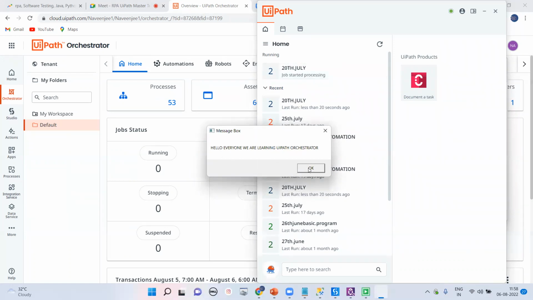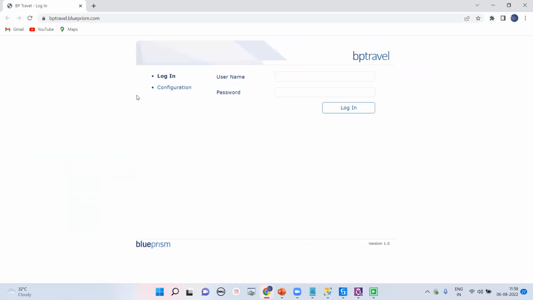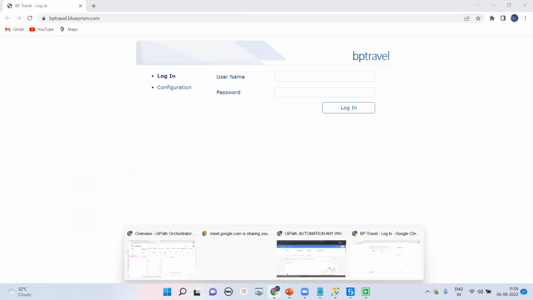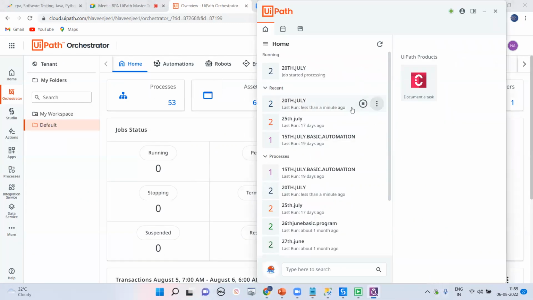Hello everyone, we are learning UiPath, and we are getting here the UiPath Assistant, and it's working perfectly on my particular system. We are going for launching this particular website, and whatever particular code you are going to write, according to that, we can do the particular process automation. So the assistant is the mediator between UiPath Studio and UiPath Orchestrator. Using Studio, we connect both of these products from their end.